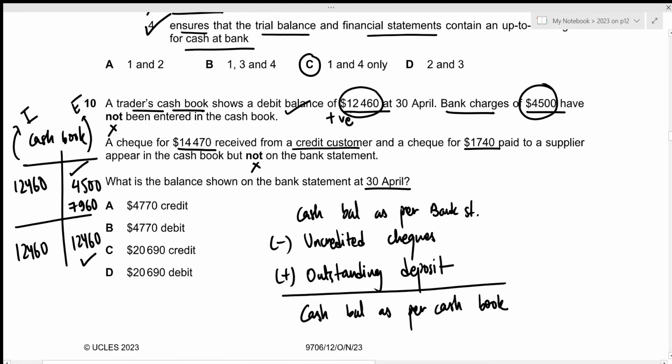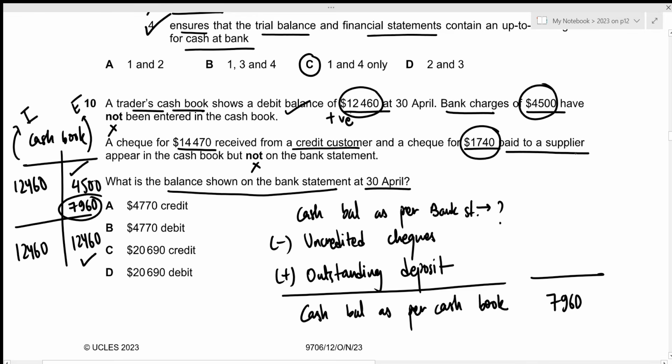Now it's quite easy, we can just enter the amounts. We already know that the updated cash balance as per the cash book is 7,960. We're trying to figure out the balance shown on the bank statement. So we're trying to figure out this amount. Now, uncredited checks are any expenses that are yet to be recorded, right? And in this case, we are told that a check for 1,740 paid to a supplier, which means that this is an expense, appears in the cash book but not on the bank statement.